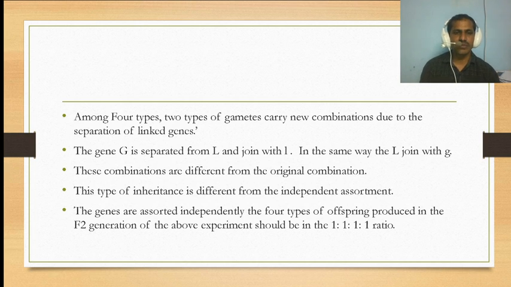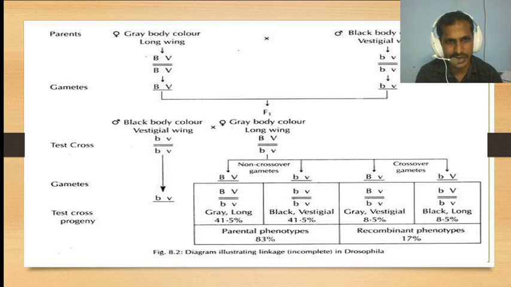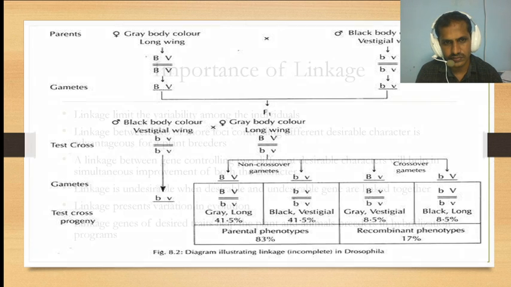This type of inheritance differs from independent assortment. The ratio we get in the F2 generation is 1:1, 1:1. So this is a gray body long wing and black body vestigial wing. We'll get gray body long wing in the F1 generation. Here it is similar to the parent, gray body long wing, and in the test cross we'll get the new characters too.